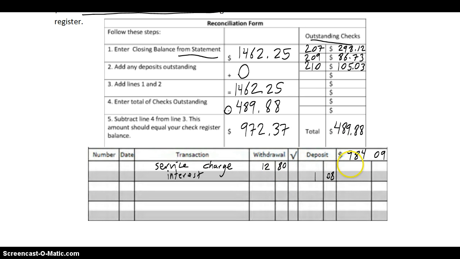When you subtract the $12.80, you get $971.29. We're getting closer, right? Add in the $1.08 interest, and you do in fact get $972.37. Again, these 2 should match up every single time. If they don't, then that means something is wrong.